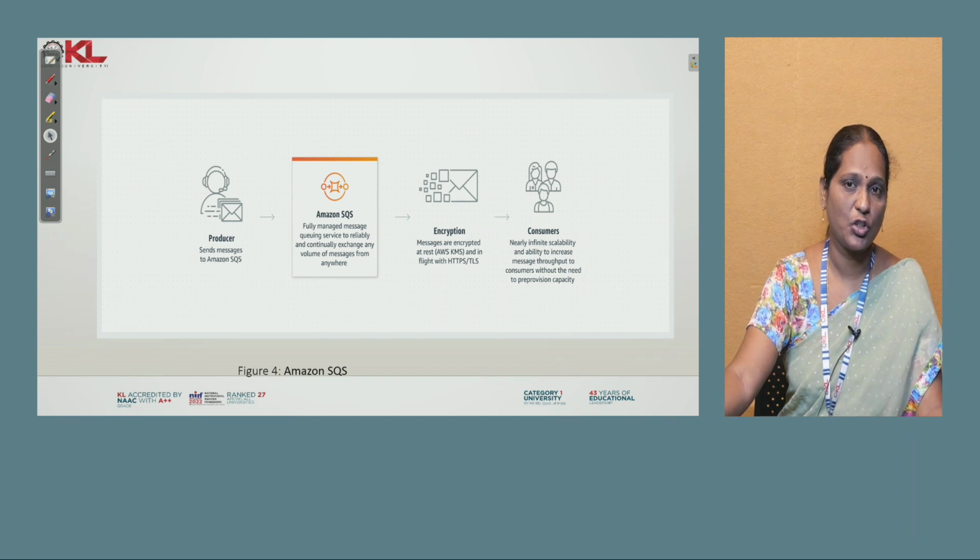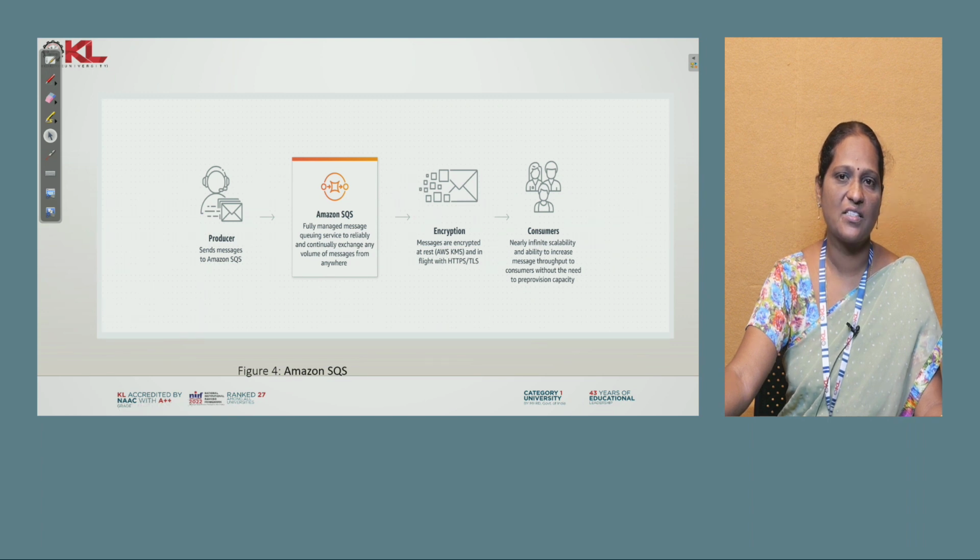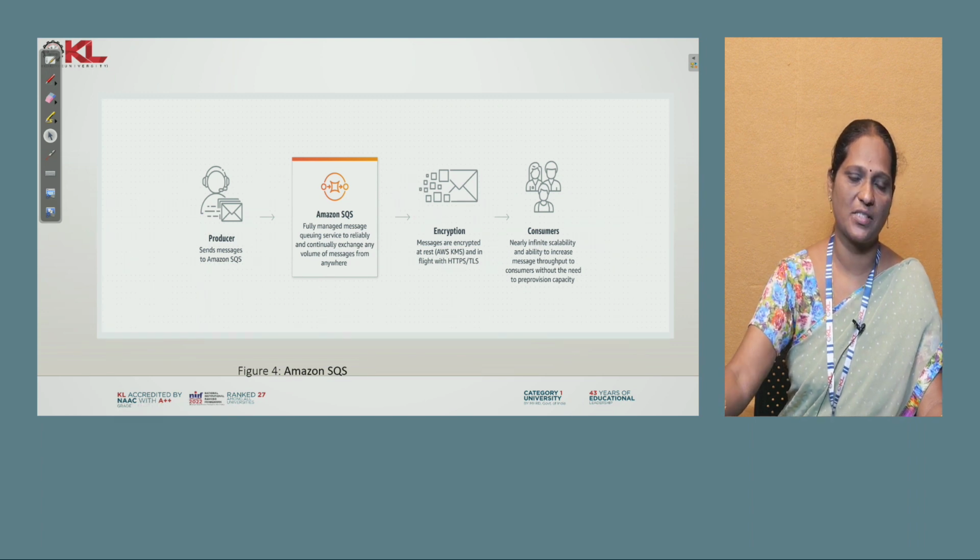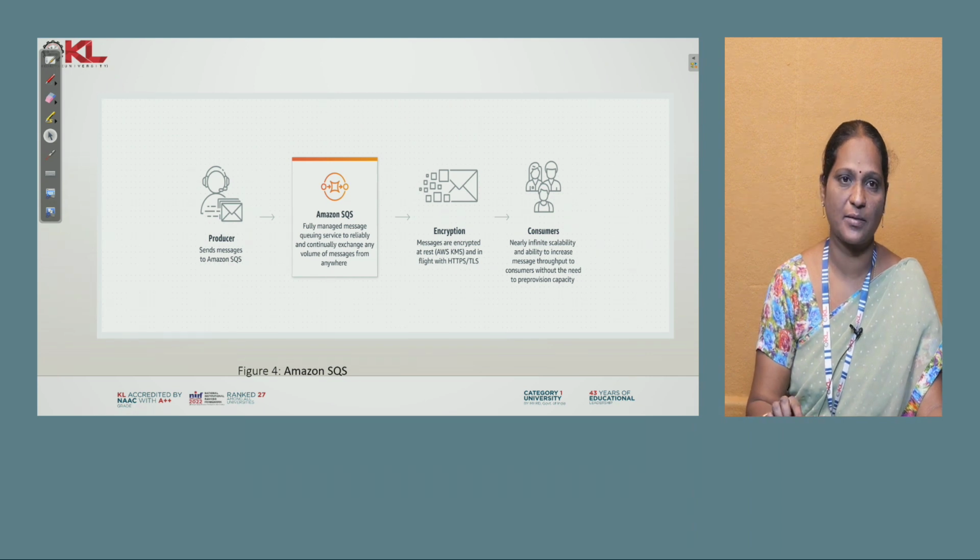Suppose what happens if the consumer is not consuming the messages? Those messages will all be placed in a dead letter queue. So this is called a dead letter queue. Your message will be retained in the dead letter queue for 14 days. After 14 days the message will be deleted from this queue by default. That is the feature offered by SQS. The dead letter queue holds dead messages which were not given to the consumers. So this is how SQS works.